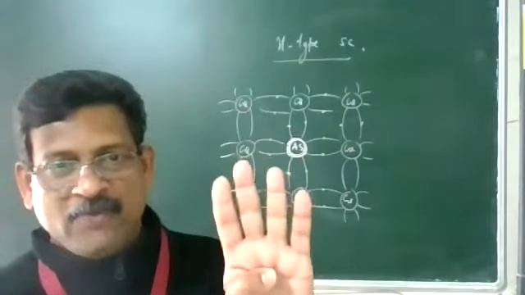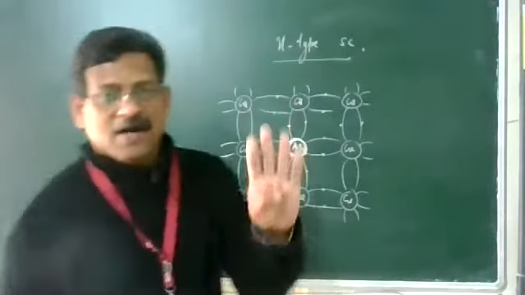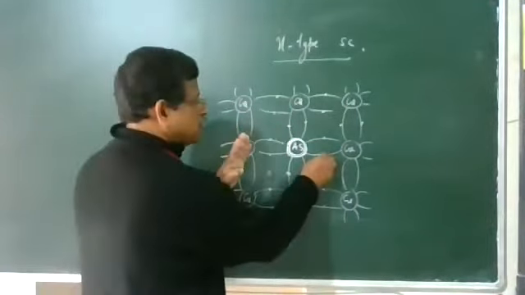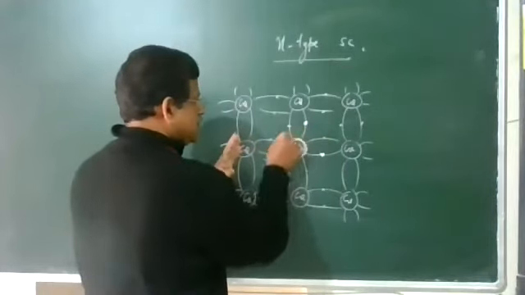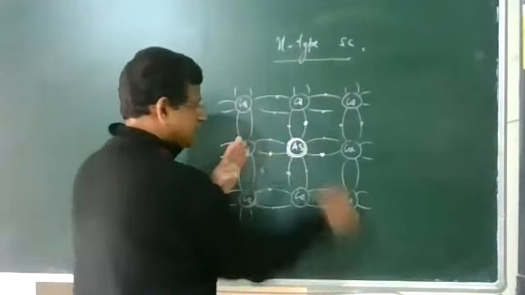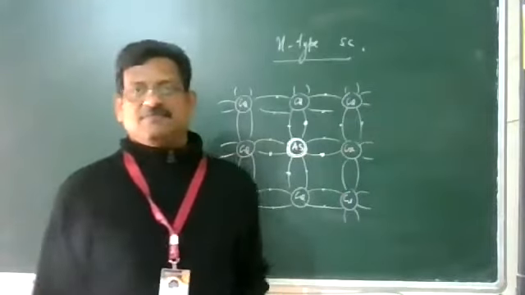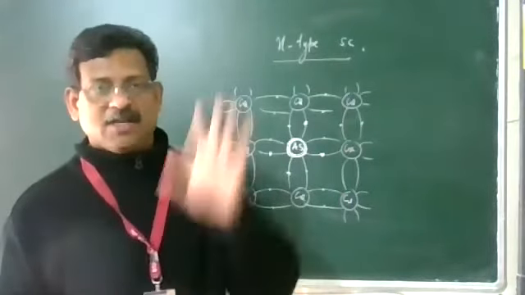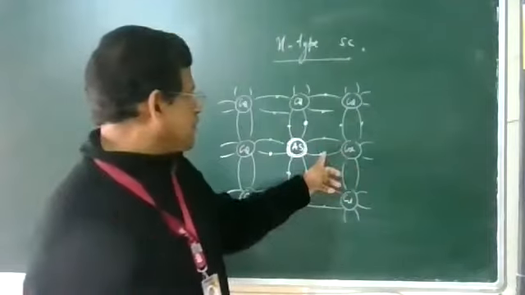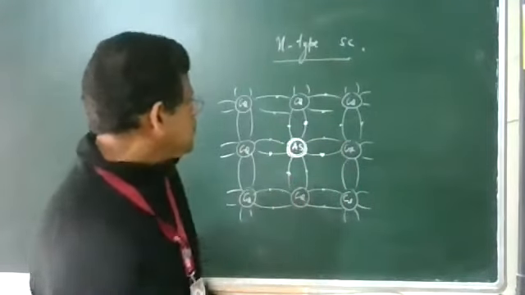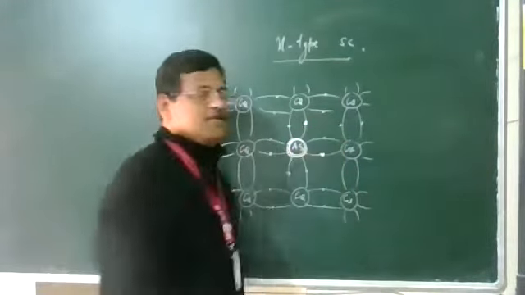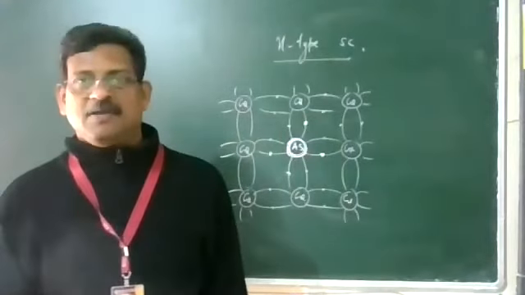4 of the 5 valence electrons are undergoing covalent bonds with the nearby germanium atoms.